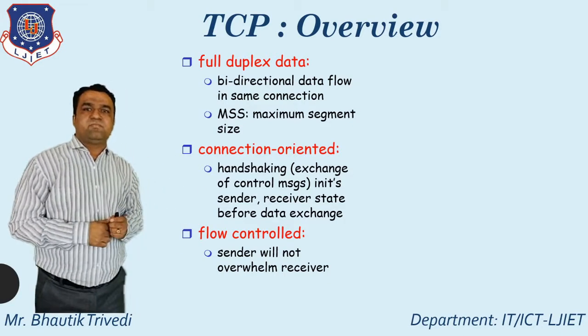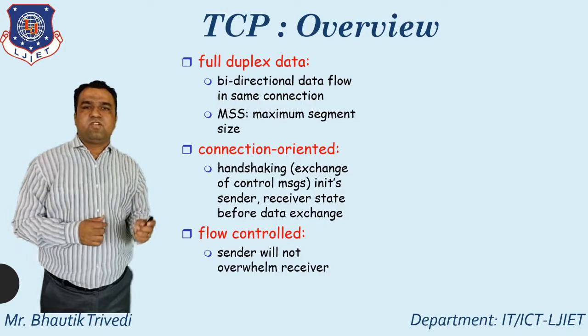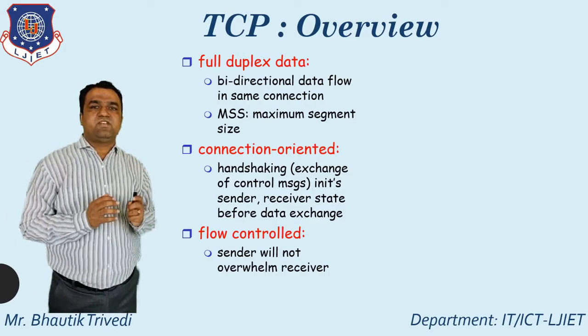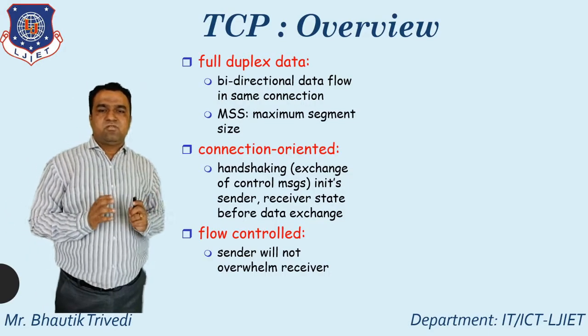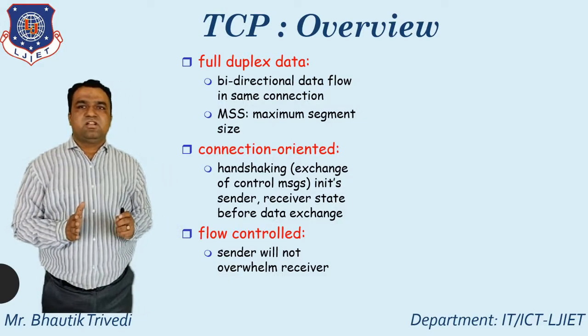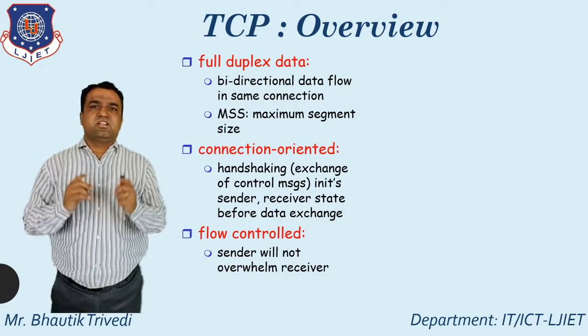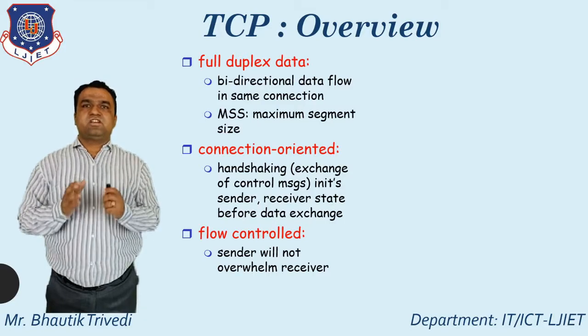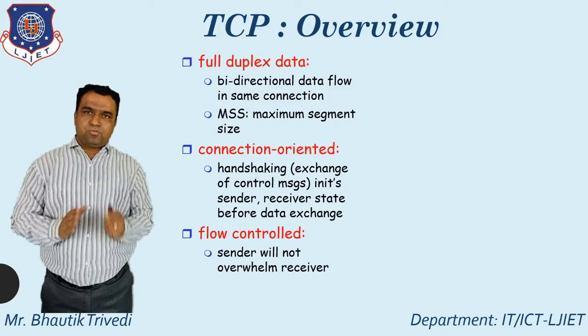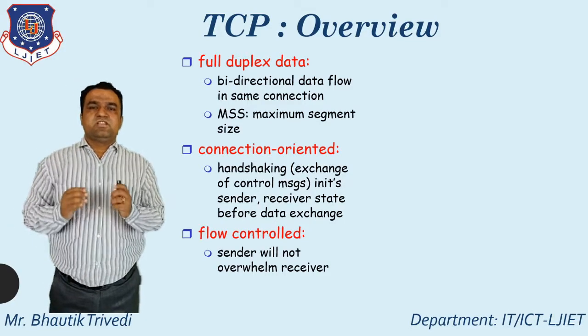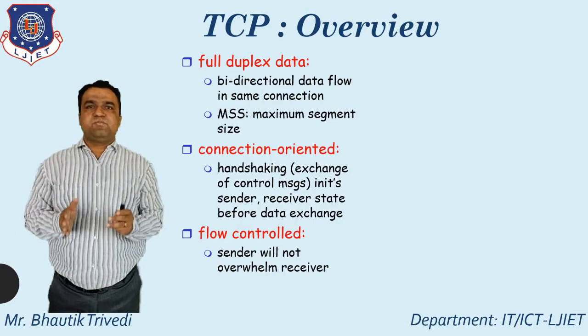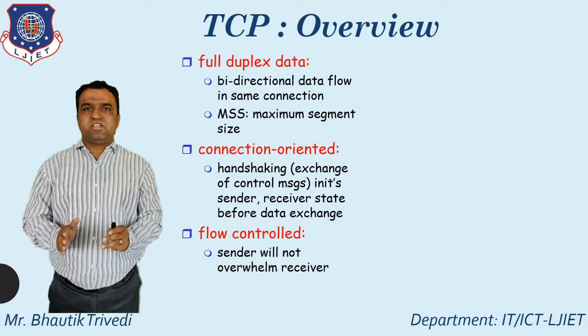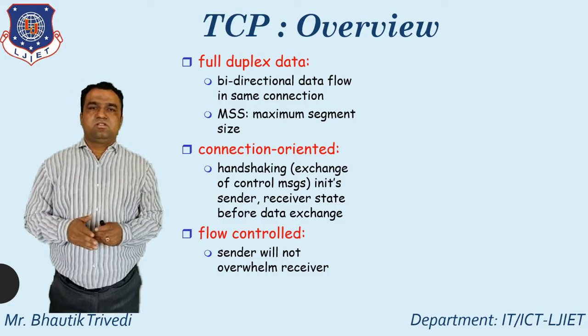And the last one is flow control. What does flow control mean? The sender will not overwhelm the receiver, meaning the receiver supports whatever the speed of the sender. That is the most important thing regarding the concept of TCP. Up to this point, the discussion was totally regarding the overview, or concept, of TCP.